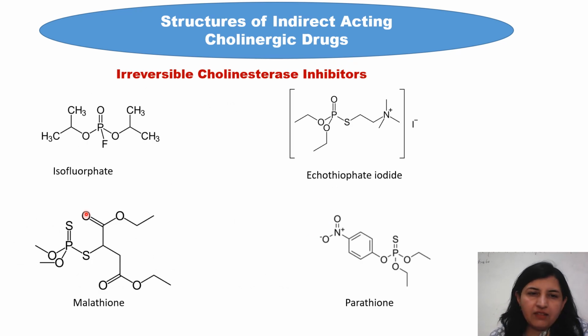Irreversible ones are isoflurophate, organophosphates, echothiophate iodide, malathion, and parathion. They phosphorylate the enzyme cholinesterase and irreversibly inhibit it. It means that they are not reversible, and we can't get the cholinesterase enzymes back even after the decrease in concentration of these drugs. So this is irreversible. That's why they are highly toxic, and in the Second World War, they were used as nerve gases.